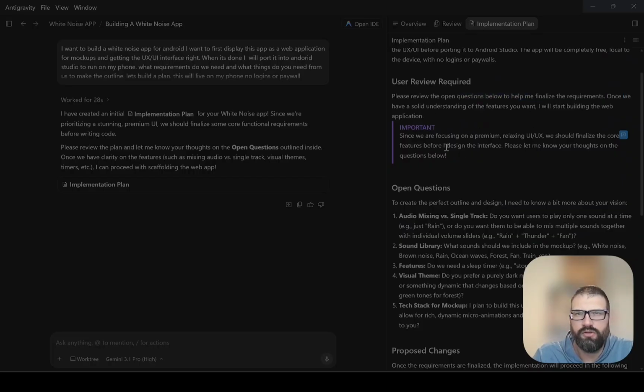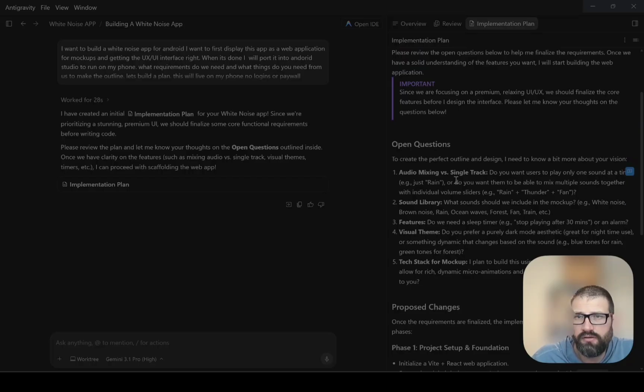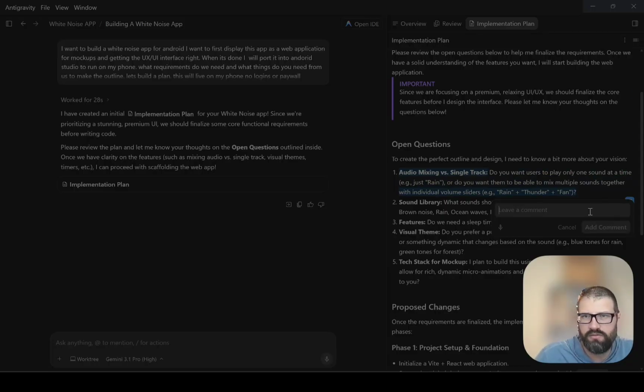Review the questions below. Important: since we're focusing on a premium, relaxing UX/UI, we should finalize the core features before I design the interface. Let me know your thoughts on the things below. So then we go through audio mixing versus single track. Do you want players to use one sound at a time, or be able to mix together? Here I like to leave comments, because then I can tell the AI to go review them later.